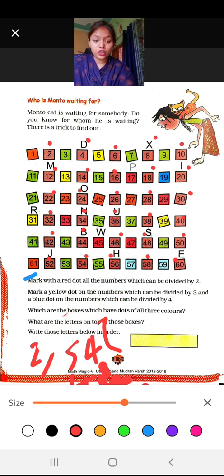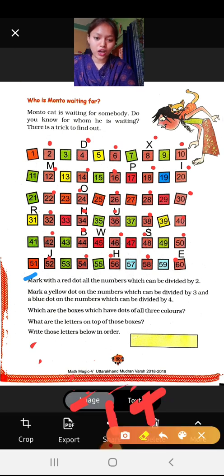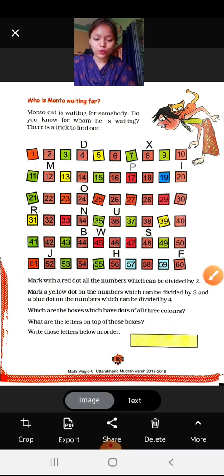Now in the next one, you have to put a yellow dot on the numbers which are divisible by 3, and a blue dot on the numbers which are divisible by 4. Just pause the video and do it yourself. Then you can resume the video. Do it yourself first, then I'll show you how to do it. Pause your videos and do it. Mark the numbers divisible by 3 with yellow color and numbers divisible by 4 with blue color. Do it yourself.